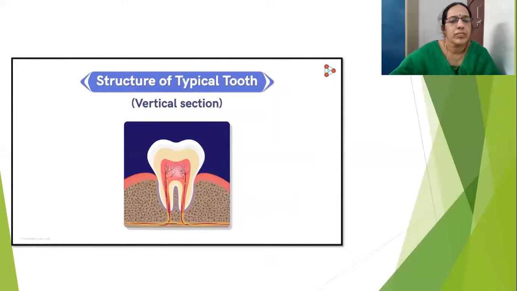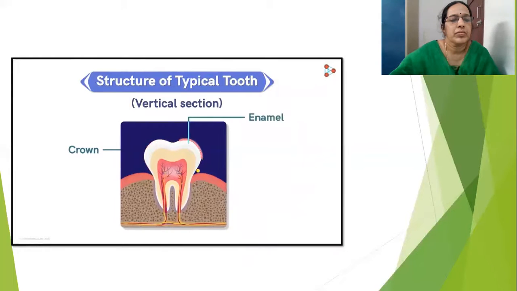Let's begin from the top. Here, this part seen above the gums is called the crown. So the part which we can see is the crown of our tooth. Since the crown is the part exposed to all types of food particles and which encounters microbes as well, it needs to be well protected. Hence, it is coated with an extremely hard covering named enamel.